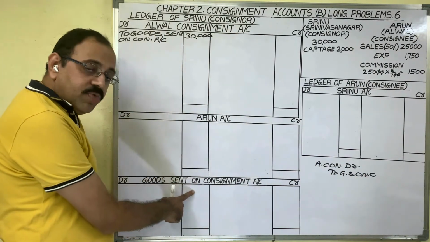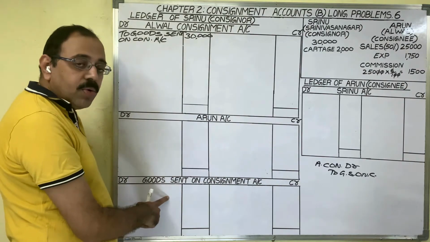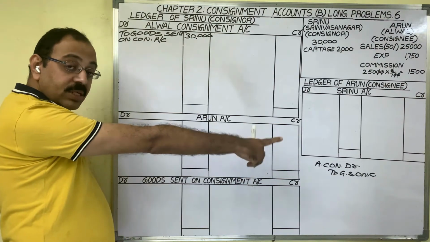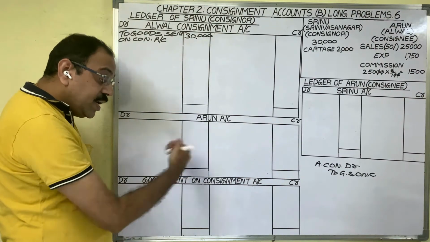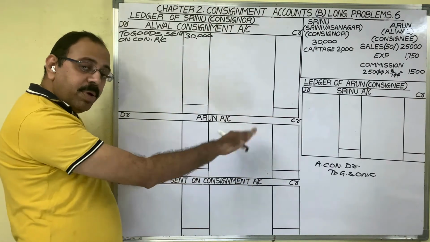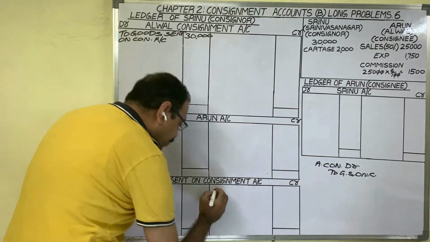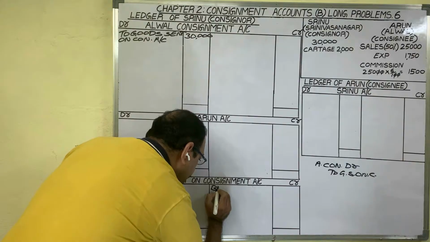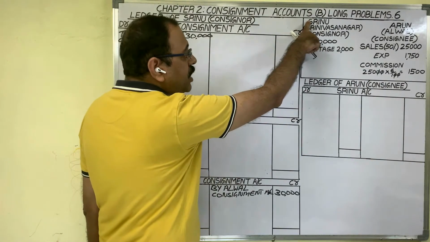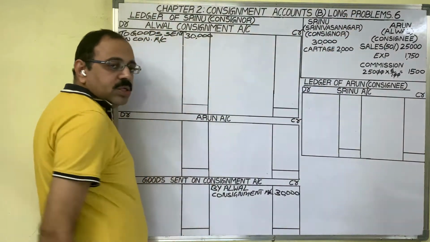That account also we are preparing, so the same entry we should post in this account also. Which side? As goods sent on consignment account is credited, in this account we should post on the credit side. And what to write? On the other side, the debit side, we have consignment account. Write: By consignment account, amount is 30,000 rupees. Next transaction is Srinu incurred 2,000 rupees to send the goods.